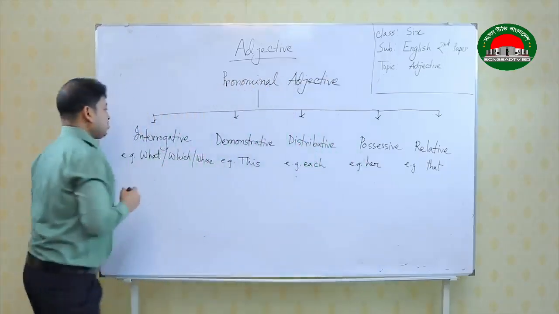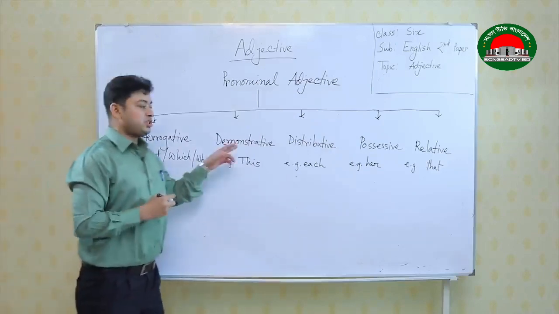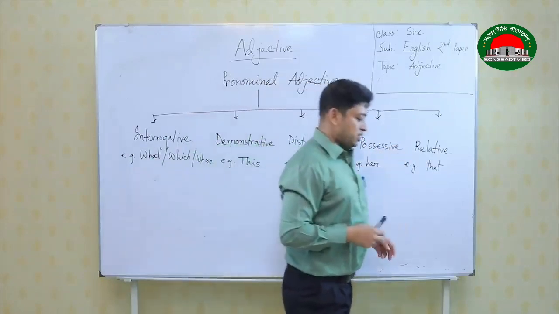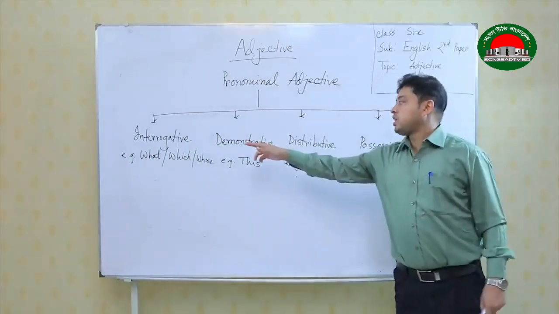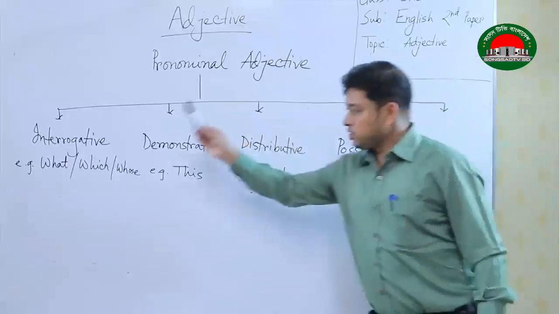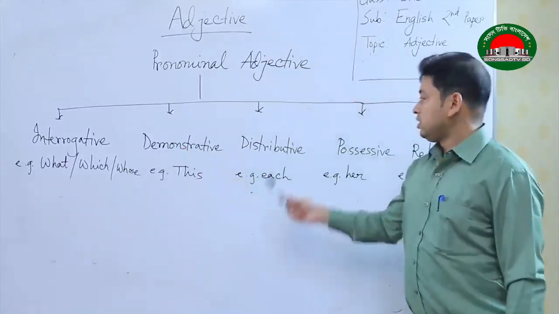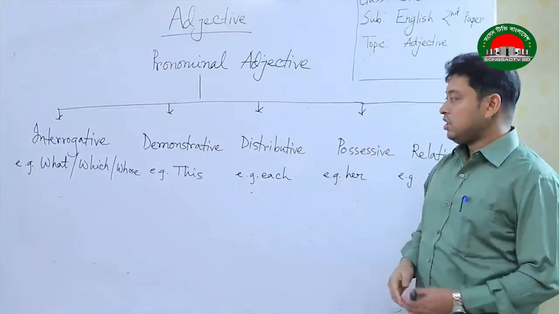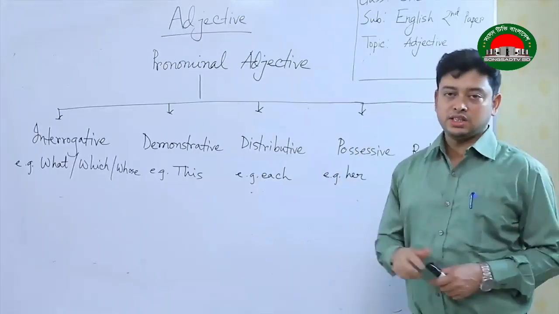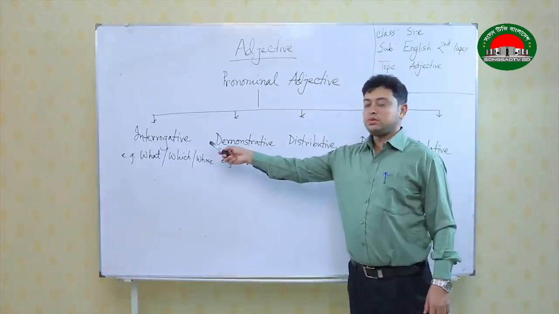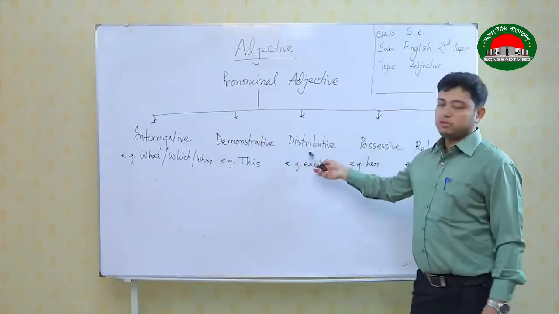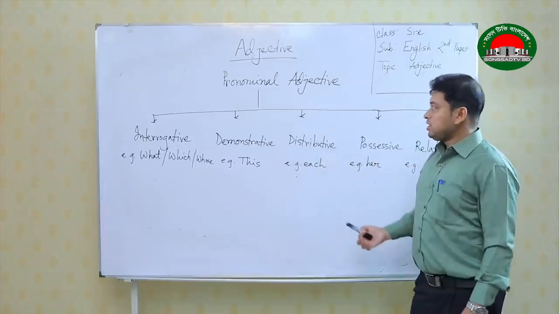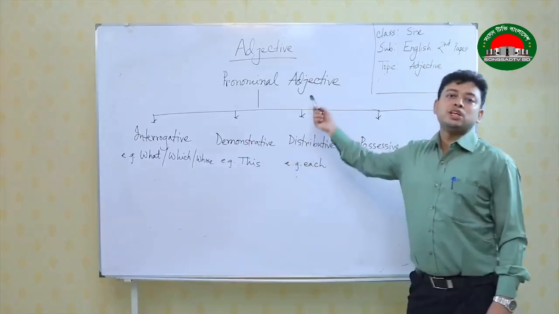So, the first one is interrogative, then the second one is demonstrative, third one is distributive, fourth one is possessive, the last one is relative. So, these all are actually pronouns: interrogative pronoun, demonstrative pronoun, distributive pronoun, possessive pronoun as well as relative pronoun. But the problem is, when it is qualifying a noun, the name changes. It becomes interrogative adjective, demonstrative adjective, distributive adjective, possessive adjective, relative adjective. Finally, these all are pronominal adjectives.